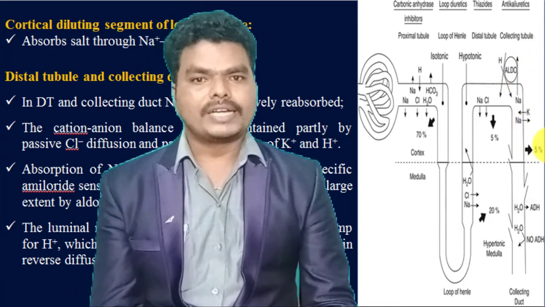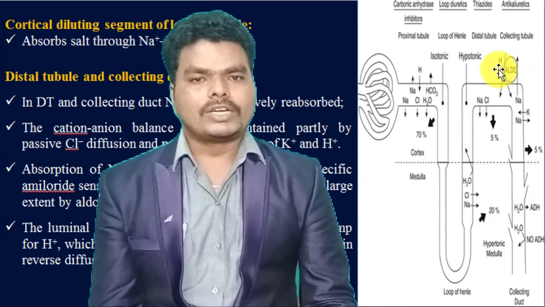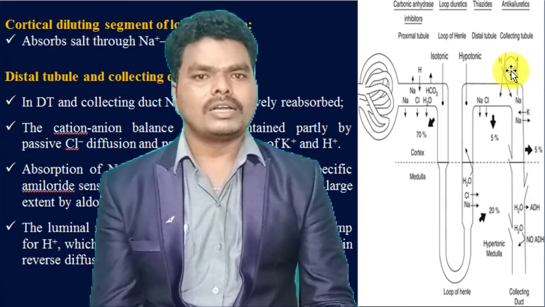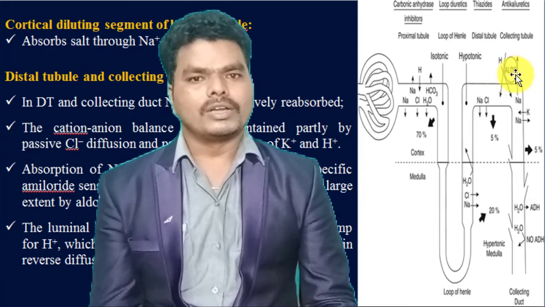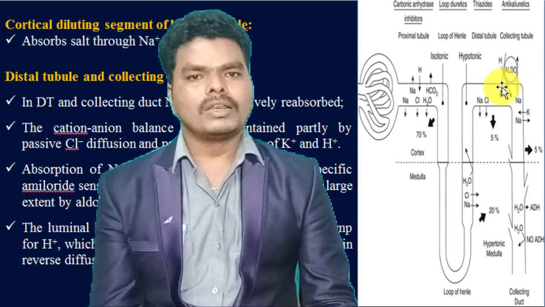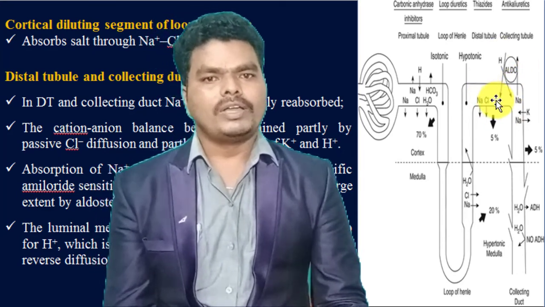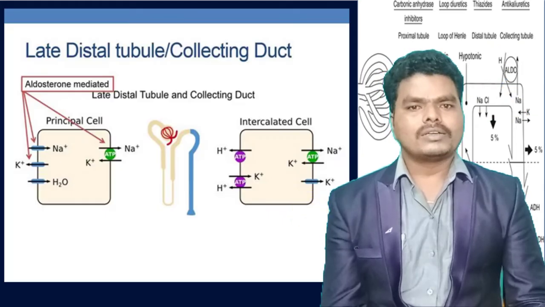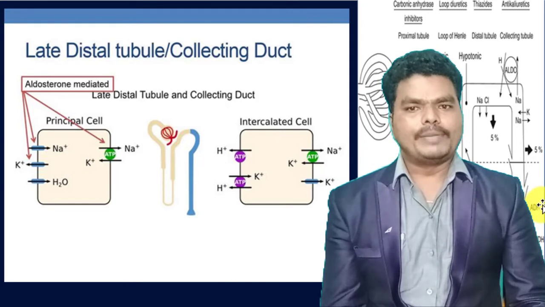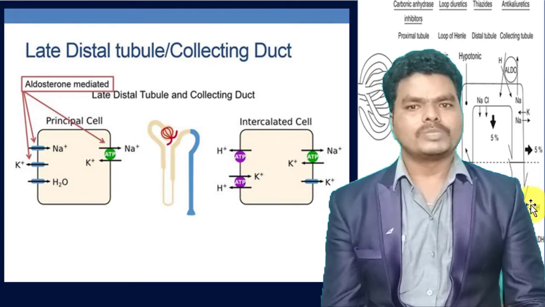At the luminal site of this distal convoluted tubule, there is a specific channel that is controlled by aldosterone. This channel will secrete the H plus ions and reabsorb the sodium ions. So at the collecting duct, there are specific secretory channels, that is H plus ATPase channels, and in the same way potassium H plus ATPase channels are present.